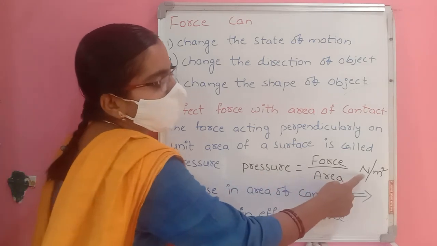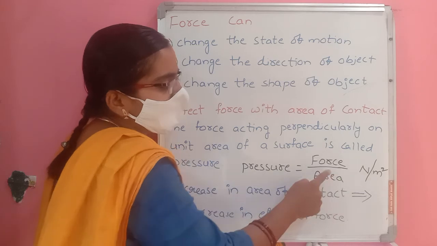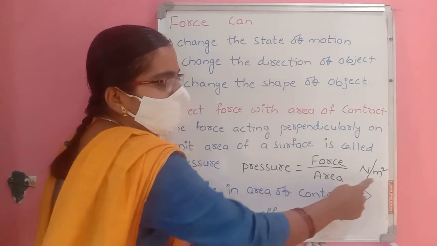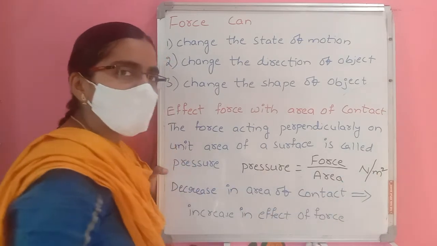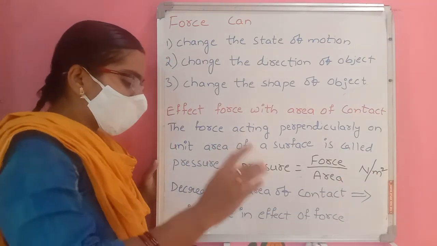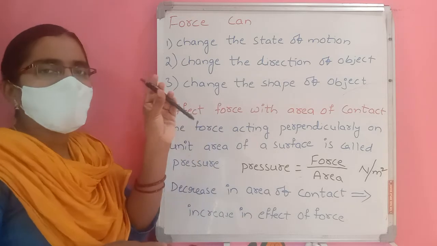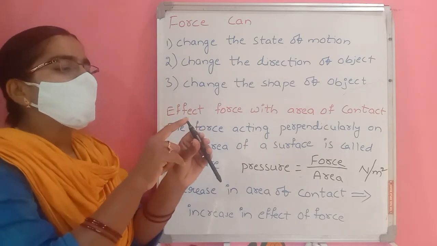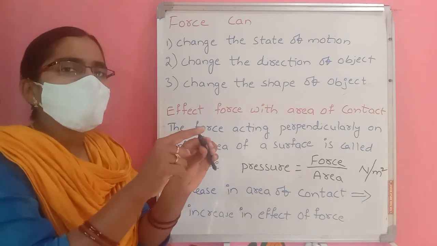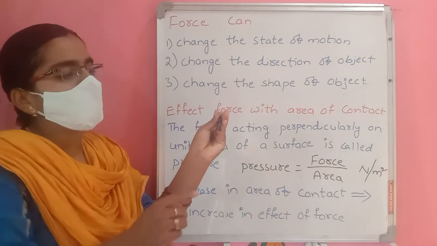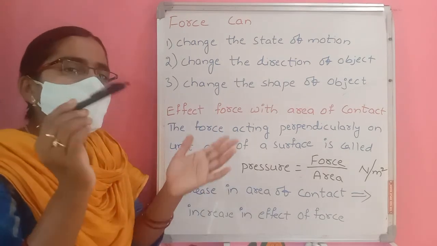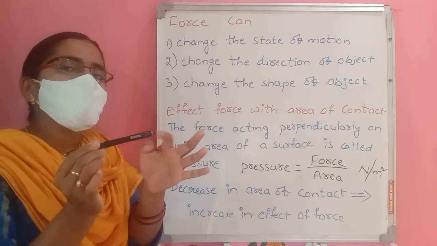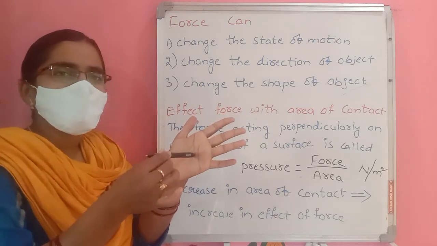The unit for pressure: the force unit is newton, divided by the area unit meter square, so the pressure unit is newton per meter square. Now, this is a pen. It has two edges. Here it is somewhat thick, and here it is very sharp. This area is contacting my hand.